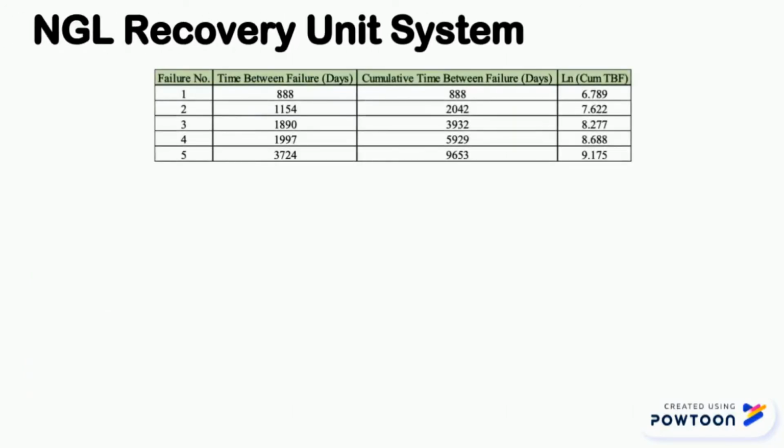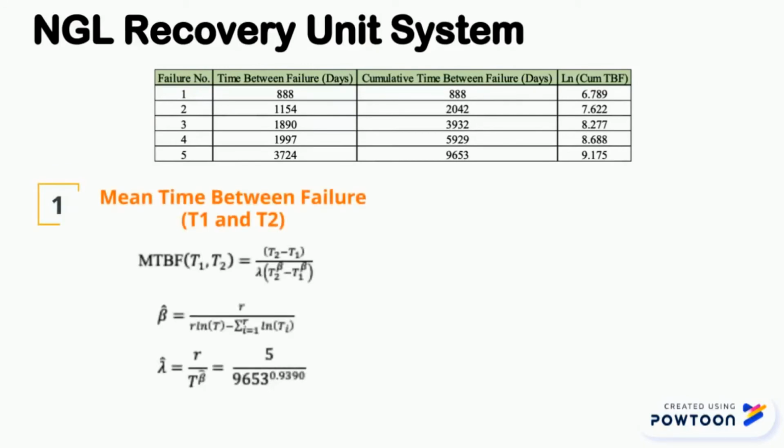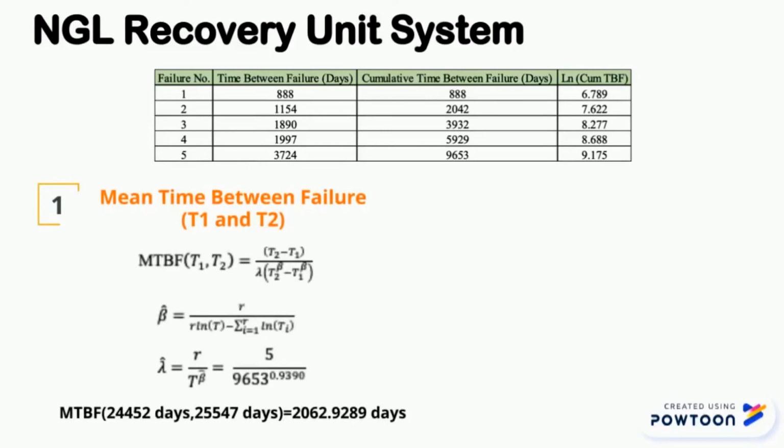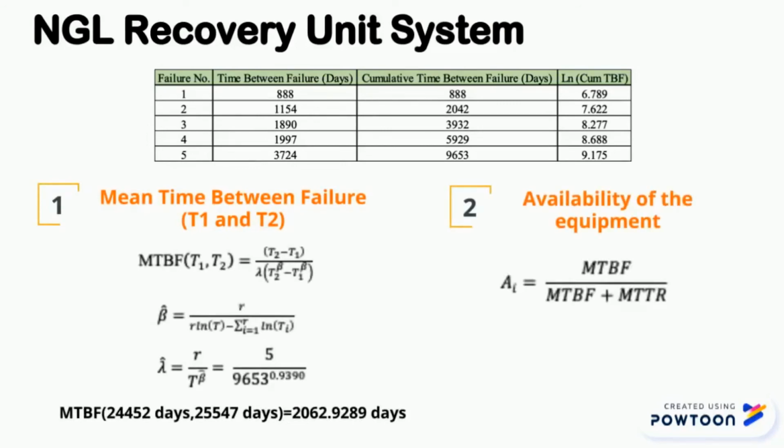To obtain the mean time between failure, the equation below is used. The mean time between failure of this system is 2062.9289 days. Next, to assess the availability of the equipment, the ratio of the MTBF and summation of the MTBF and MTTR is calculated, as shown using the formula here.